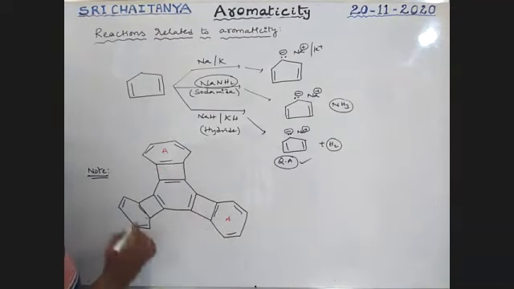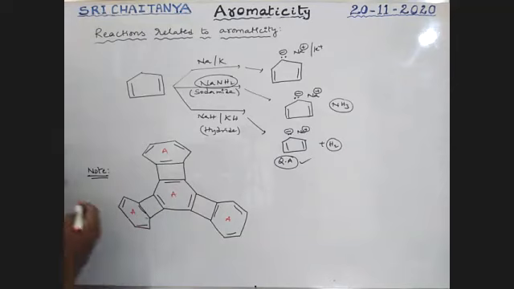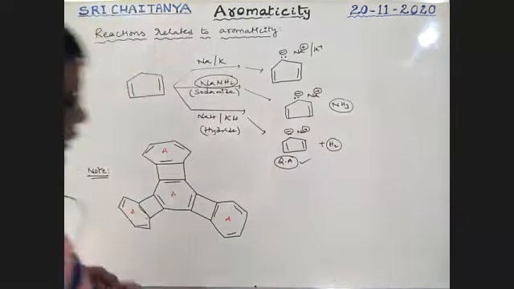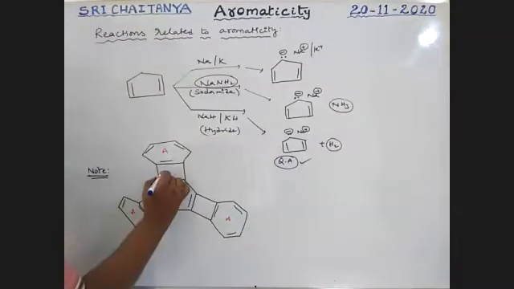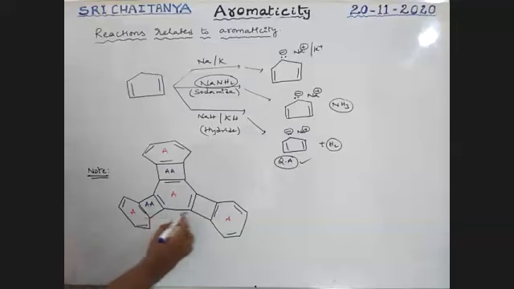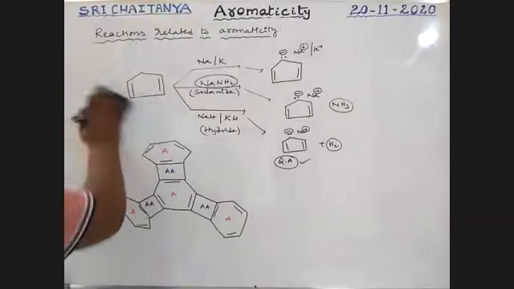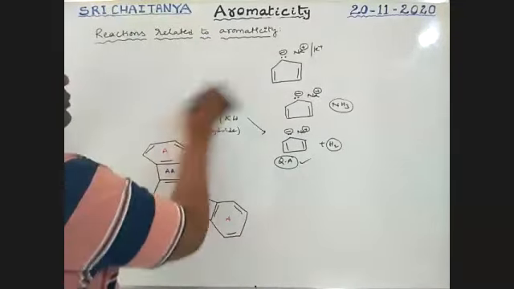Each individual ring I am taking, boys. Okay, next, this 4-membered ring is anti-aromatic.